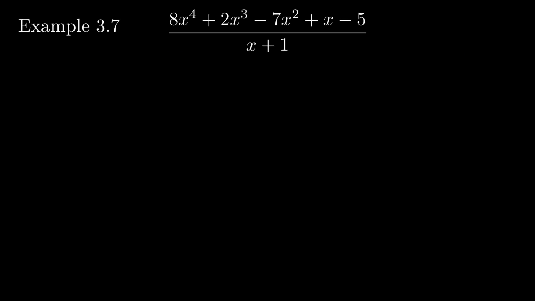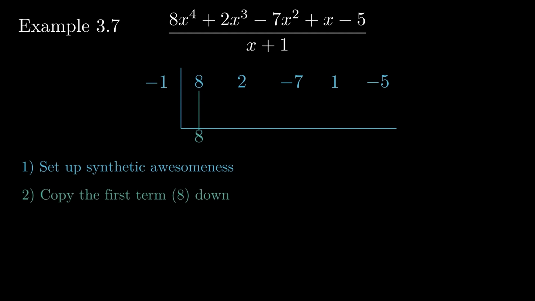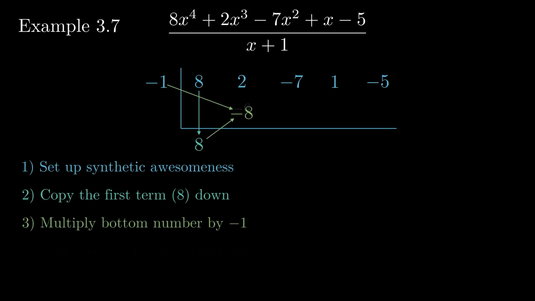The combinations of these shortcuts leads to the following sequence of steps. First, set the synthetic division up. The divisor is the opposite of the constant term. The dividend is each coefficient of each term in decreasing order of the degree. Second, copy this first term to the bottom. This works because, as we saw, we are just dividing by 1 times x plus some constant. Third, multiply this copied number by the number here. We do that because, since we know this to be the part of the quotient, now you have to subtract this times the divisor. That product is copied down here.